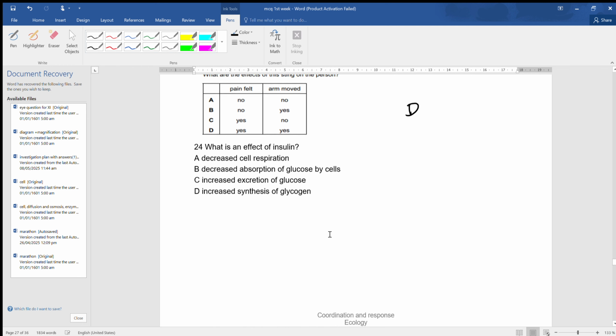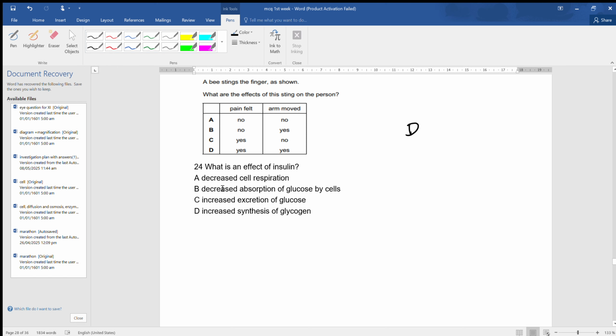Now, what is an effect of insulin? Effect of insulin is decreased cell respiration, no. Decreased absorption of glucose by cells, no. Increased excretion of glucose, increased synthesis of glycogen. We know that. What is the role of insulin? It is to convert the glucose to glycogen. Okay, therefore D is the correct answer.